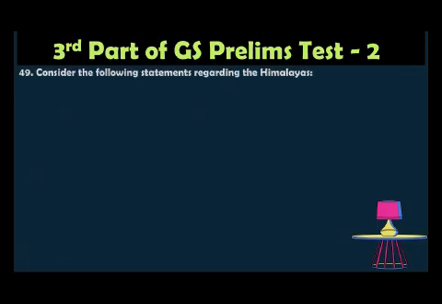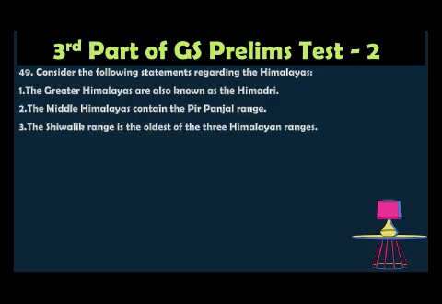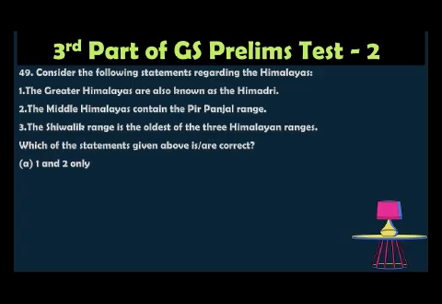Question number 49. Consider the following statements regarding the Himalayas. 1. The Greater Himalayas are also known as the Himadri. 2. The Middle Himalayas contain the Pir Panjal range. 3. The Shivalik range is the oldest of the three Himalayan ranges. Which of the statements given above is correct? Option A 1 and 2 only, option B 2 and 3 only, option C 1 and 3 only, option D 1, 2 and 3 only. The correct option is 1 and 2 only, because the Greater Himalayas are also known as Himadri, and the Middle Himalayas contain the Pir Panjal range.